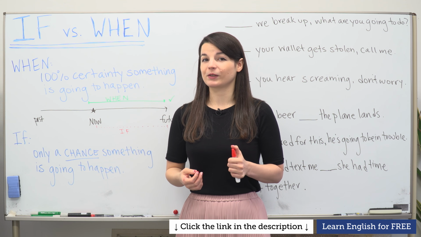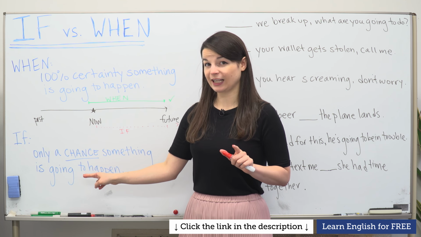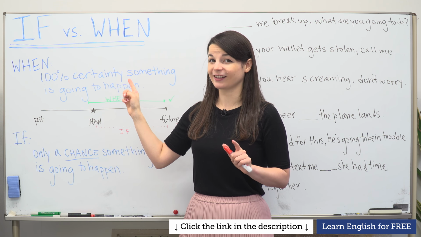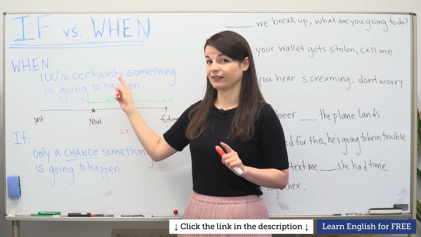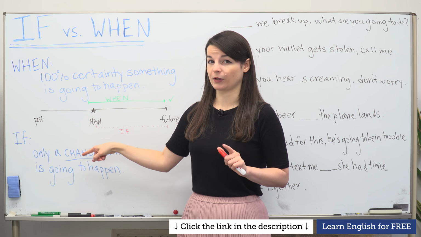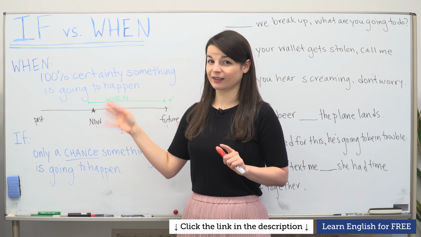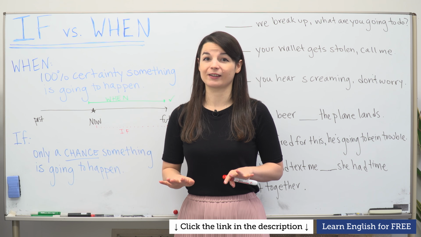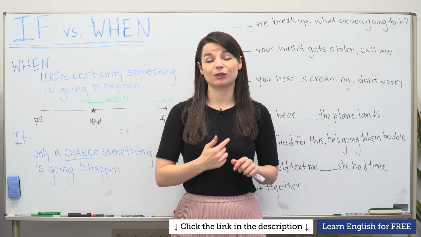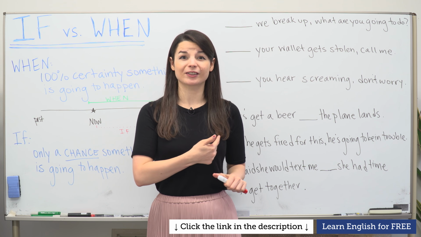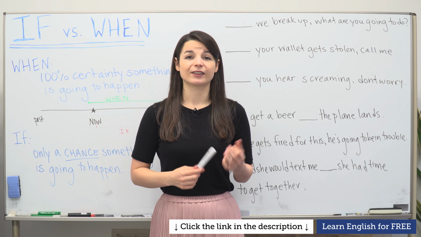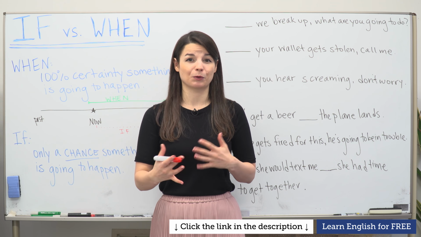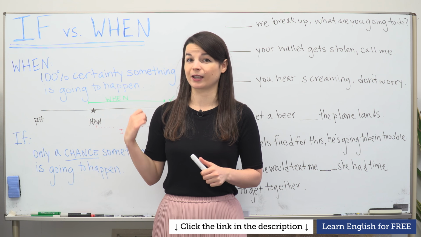So please be careful. Don't use if in cases where there's 100% certainty something is going to happen. And on the other hand, don't use when in cases where there's only a chance something will happen. Making a mistake between these two words can destroy relationships, or it can really cause some serious confusion. So I made a few example sentences that I've actually seen, some that are similar to these. So let's take a look and see why making a mistake could be really dangerous or could really damage a relationship if you make a mistake with these two.